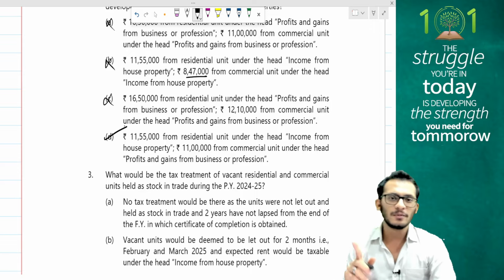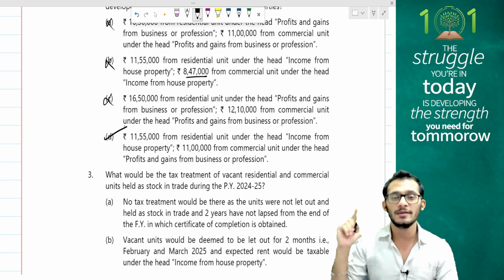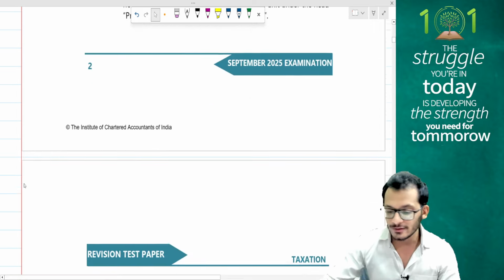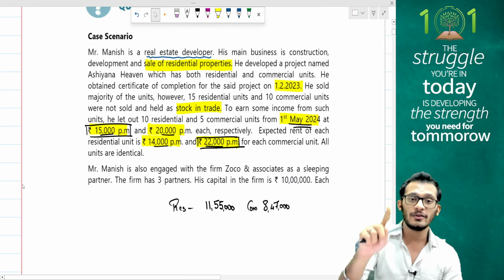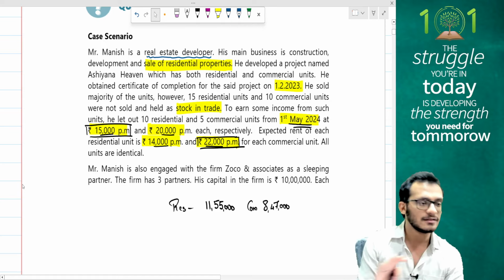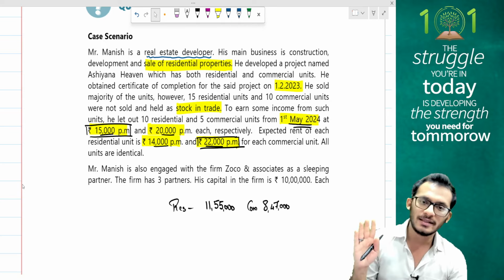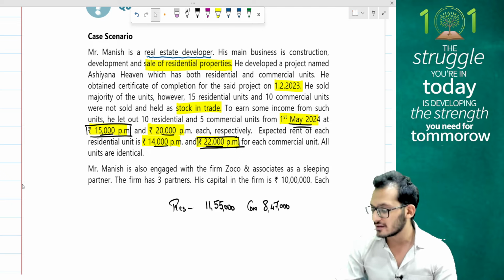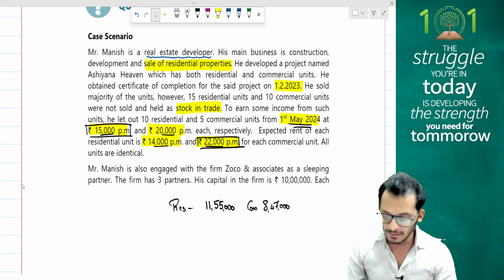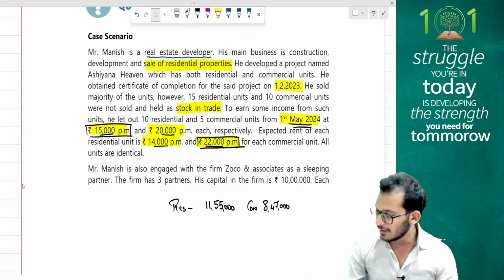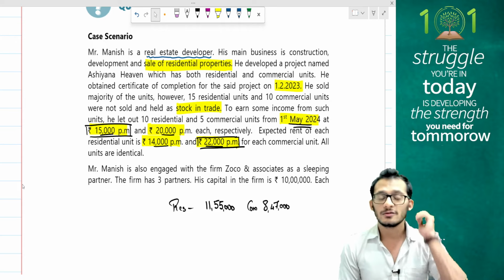Yes. Now, for those people who are focusing attention, if you notice, 11 lakh rupees is what is showing under PGBP. Why is that so? Understand, house property has the condition of ER or AR, whichever is higher. PGBP has no such conditions. So, PGBP is going to be taxable for the same amount of income which the person has earned. The person has earned 20,000 rupees. So, 20,000 rupees will get multiplied for 5 units, multiplied for 11 months, and therefore the answer becomes 11 lakh, which is what you see in the answer.